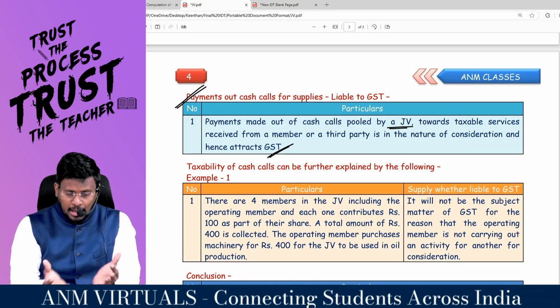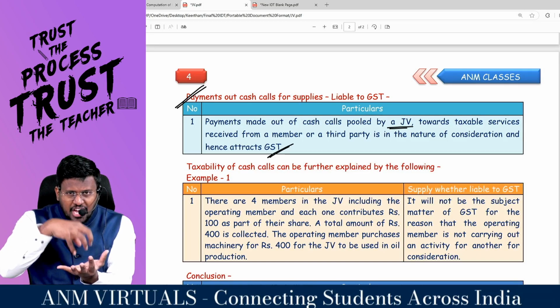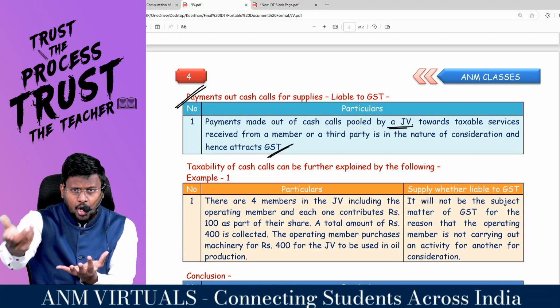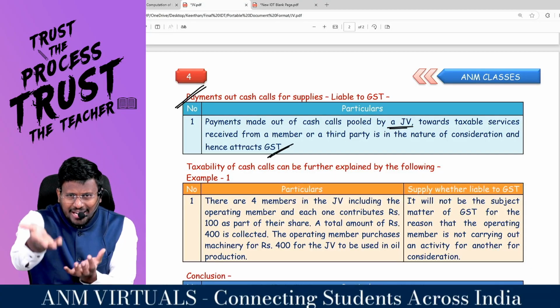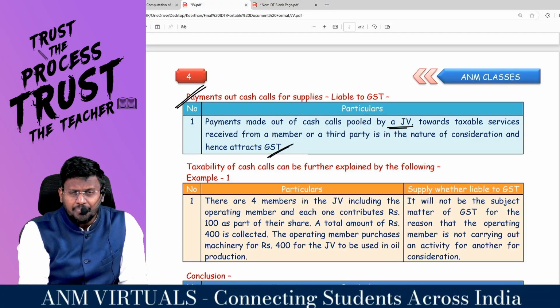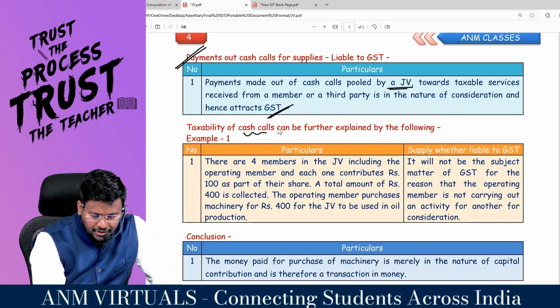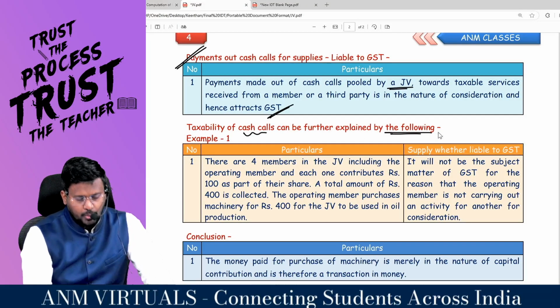But now the money is available with the JV. From this money, if the JV is paying to a member or to any other outsider to get a service, it will become consideration. Once it becomes consideration, it is liable to GST. We'll give you 2 examples. Taxability of cash call can be further explained by the following.